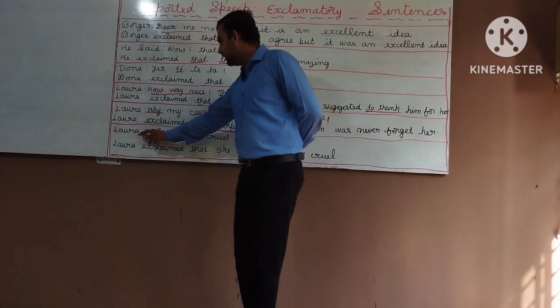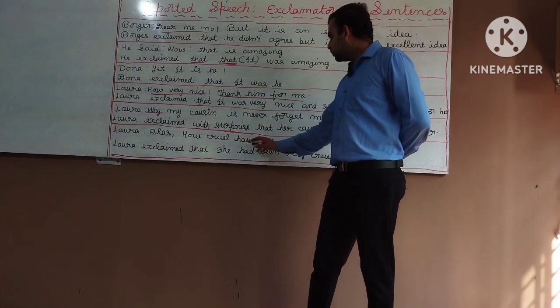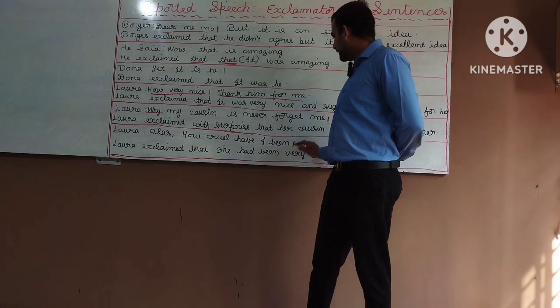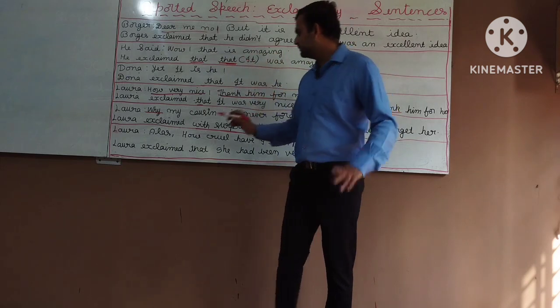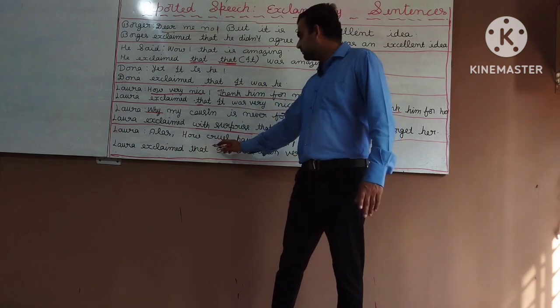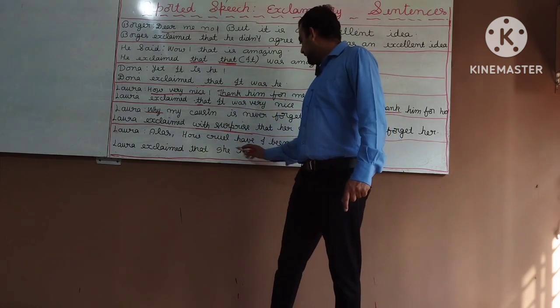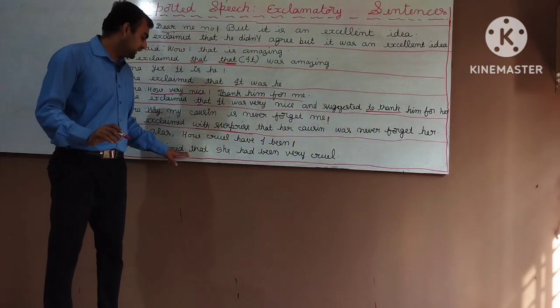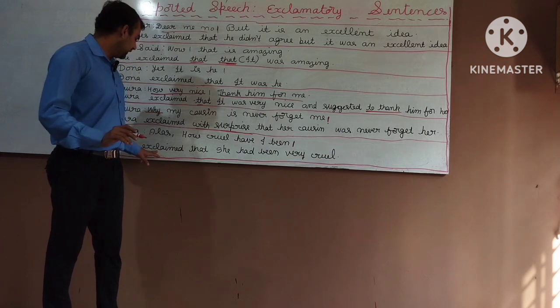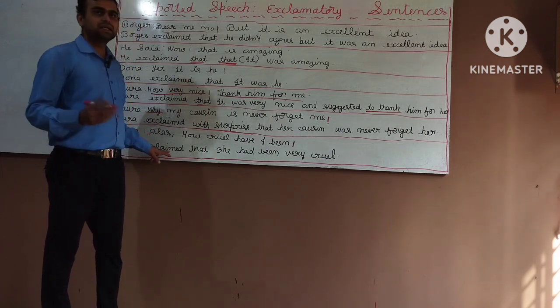Now last sentence. Laura, "Alas, how cruel have I been?" Okay, what type of sentence is it? Exclamatory sentence. Laura exclaimed that she had been very cruel. Okay, Laura exclaimed with sorrow, or you can also write Laura regretted.